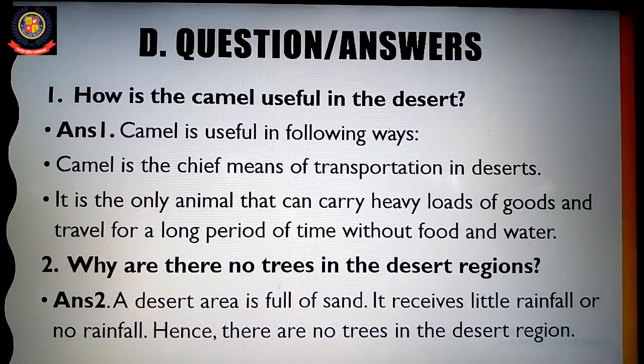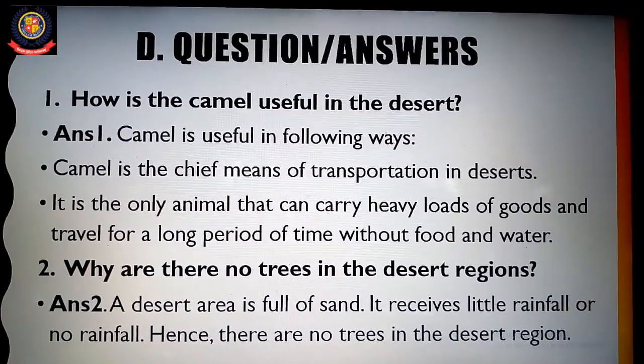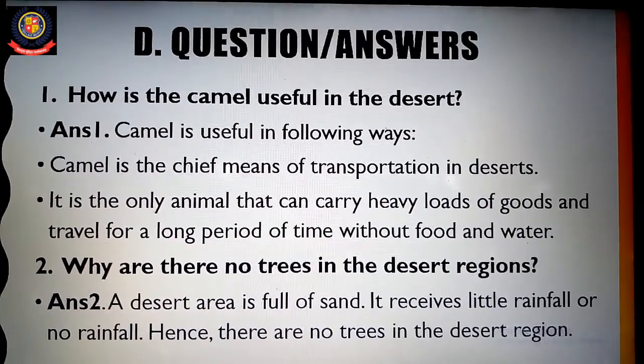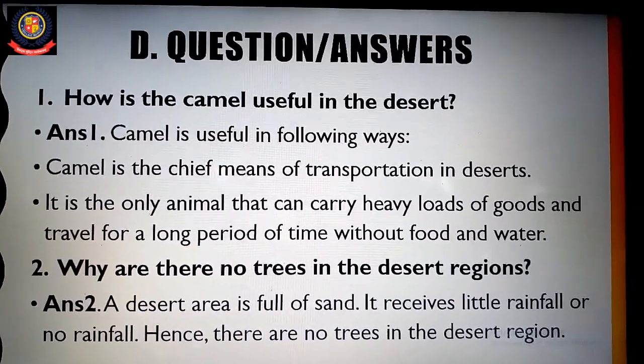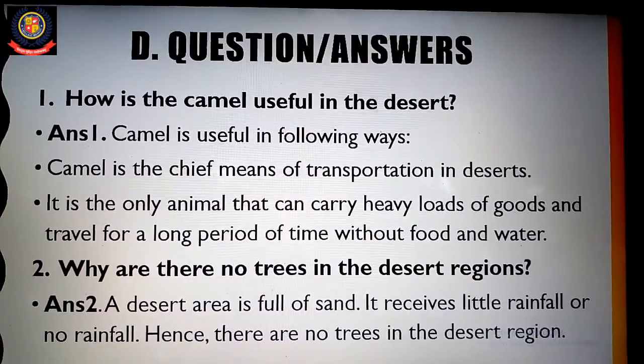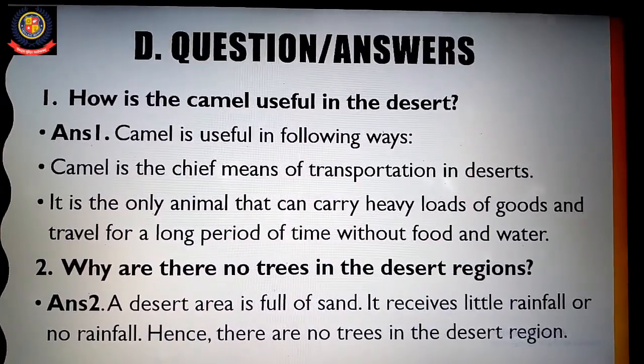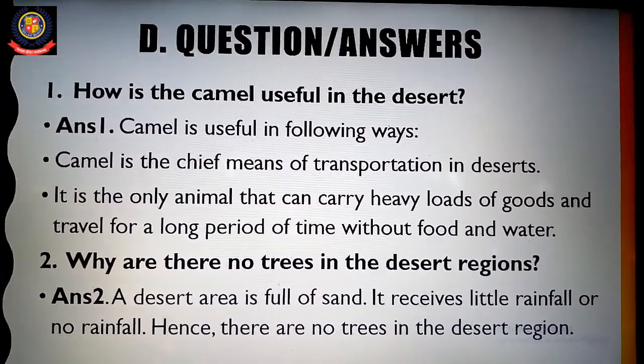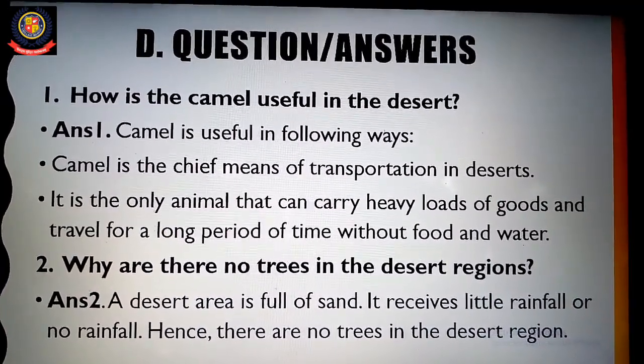Right? Now second, why are there no trees in the desert regions? Answer. A desert area is full of sand. It receives little rainfall or no rainfall. Hence there are no trees in the desert region.